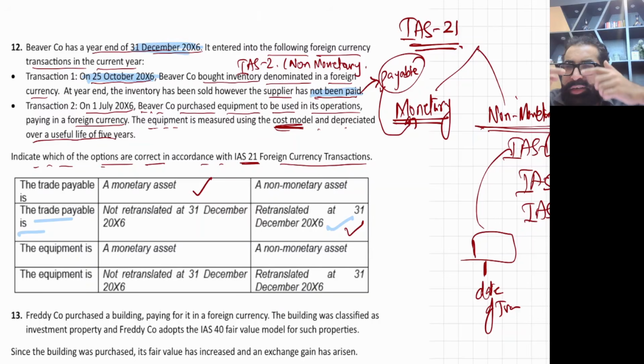Once you have converted into your currency, simply apply IAS 16. No need to revise any exchange rate or any exchange gains or losses. So the equipment is a non-monetary asset. Do we need to retranslate this non-monetary item at year end? Not at all. Retranslation is done only for monetary items.